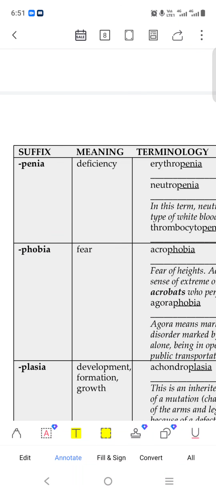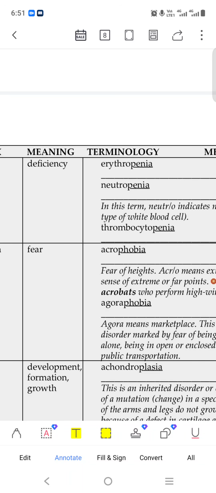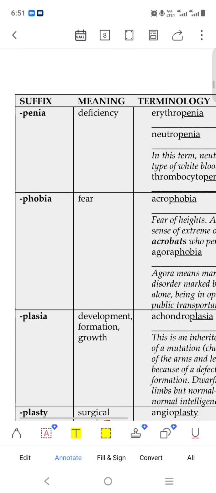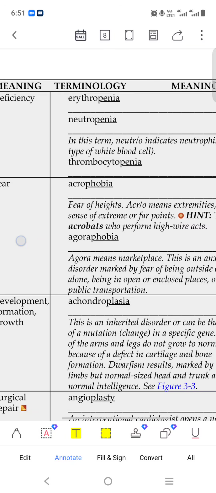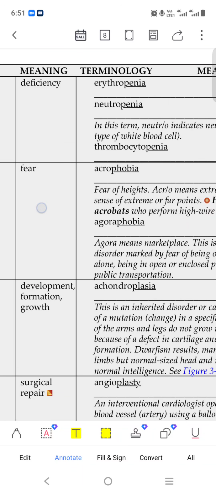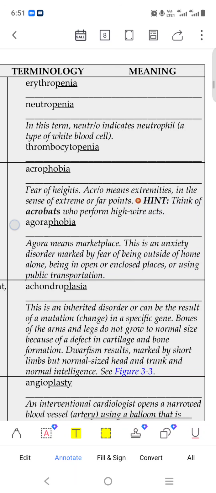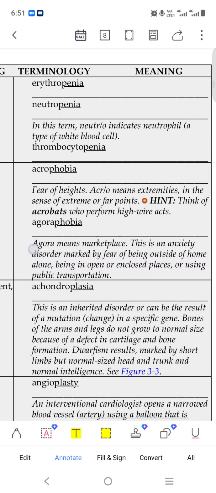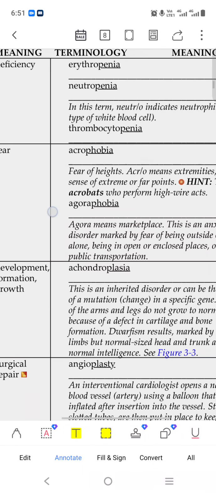Penia means deficiency, like erythropenia, a deficiency of blood cells, or neutropenia, also a deficiency. Phobia means fear. Acrophobia, fear of height, anything that comes as a fear. Acro means extremities. Okay, acro means extremity. It is an extremity, our hand or leg.